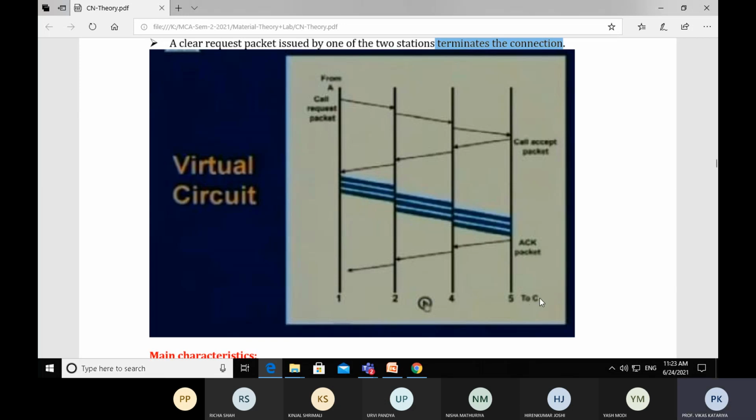At node 5 there is workstation C, which is directly connected to node number 5, and the call accept packet is generated from node number 5. It transfers to node number 4, stays there, transfers to node number 2, stays there, and again transfers to node number 1. This is what we are doing: we are establishing the virtual connection path. Now, after establishing the virtual connection path, the data from workstation A gets transferred in terms of packets. So this is the data transferring process.